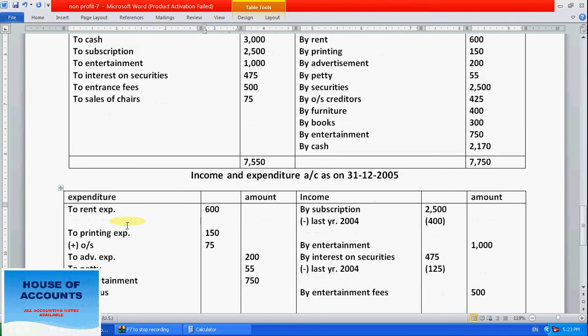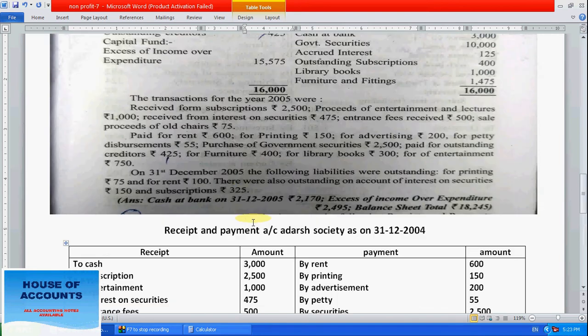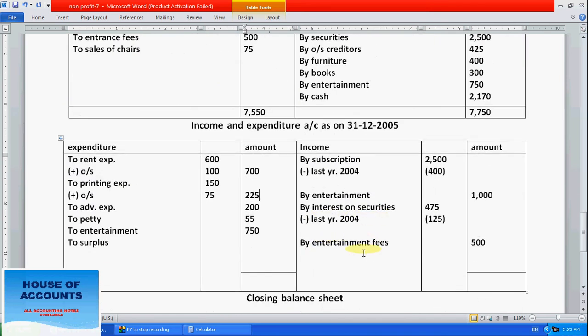And for rent how much is pending? 100 is pending. So right here, outstanding, how much? It's 100. So this belongs to 700 and this one belongs to 225. Now let's see. There were also outstanding amounts on account of interest on securities, means income on security 150, and subscription 325.